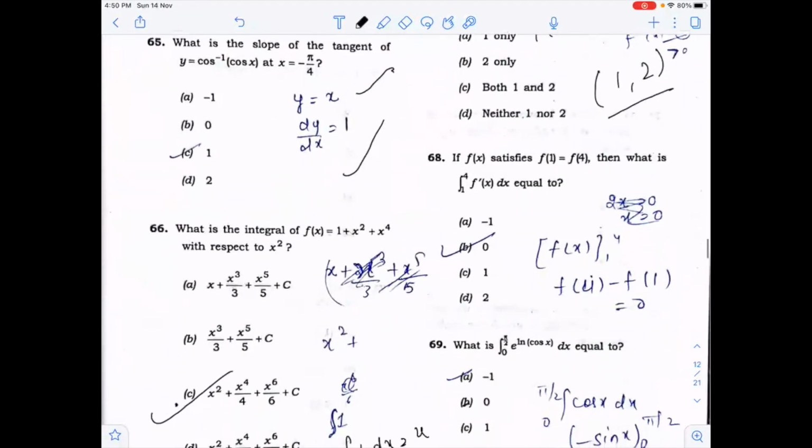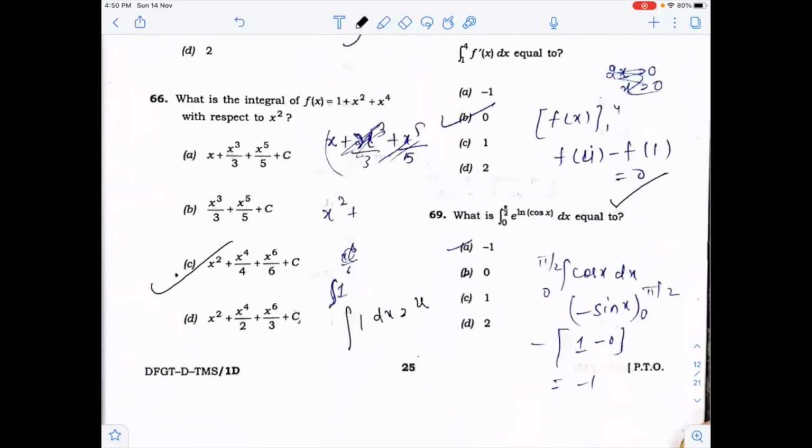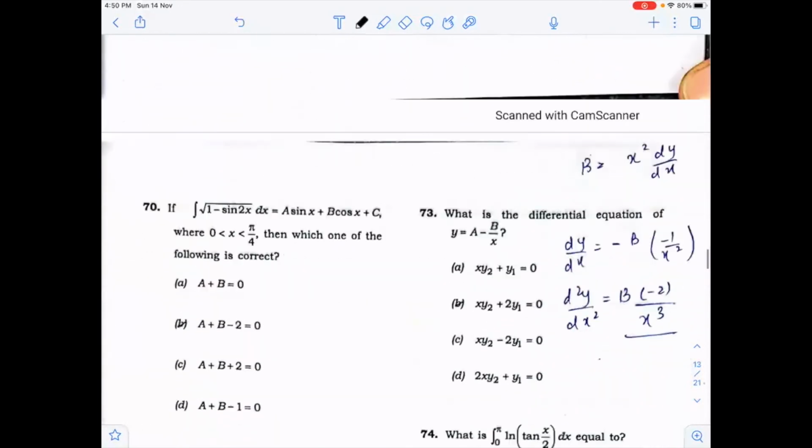And here you know that if you will do the derivative of the function, that will come out to be f(x). Its limits are from 1 to 4. When you will put upper limit minus lower limit, f(1) is equal to f(4), that will come out to be 0. You know that exponential and log, they are inverse to each other, so they will cancel out. So the function left will be cos x, so answer is -1.